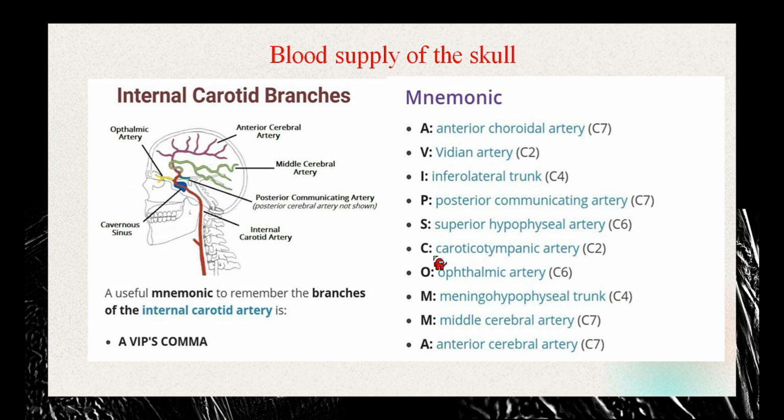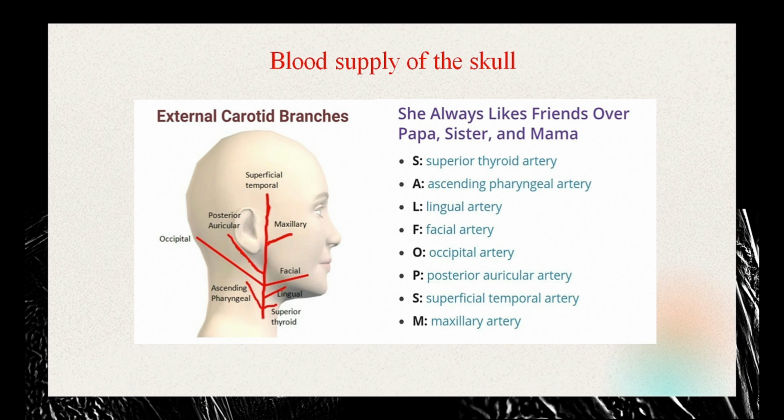And also the ophthalmic artery, it supplies the area around the eye socket. Yes, and also the posterior communicating artery is important as well. So we'll talk about it more in the last slide of this question. Let's go to the branches of external carotid.